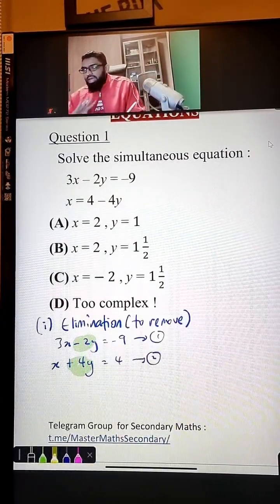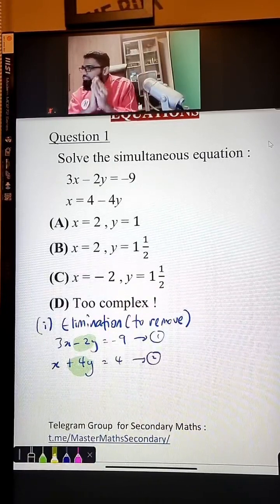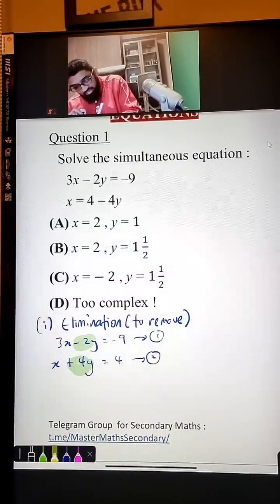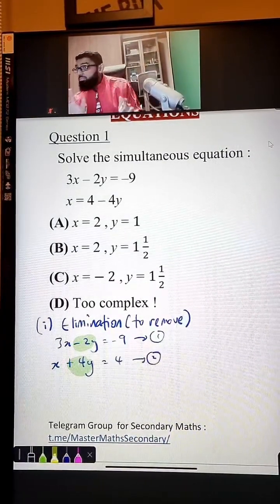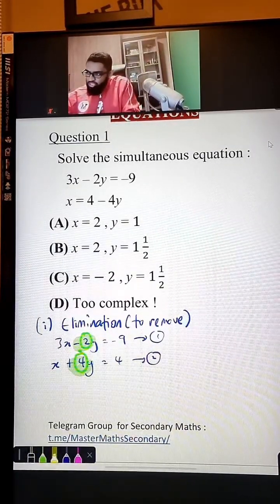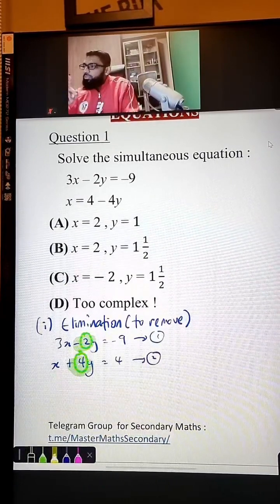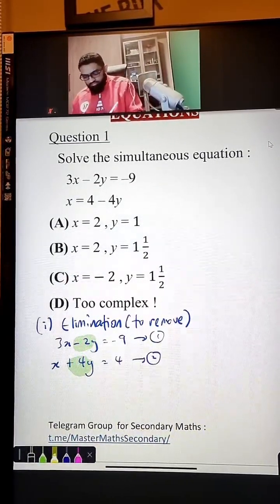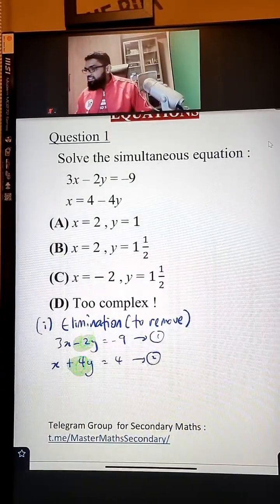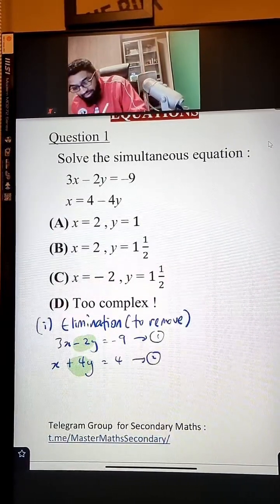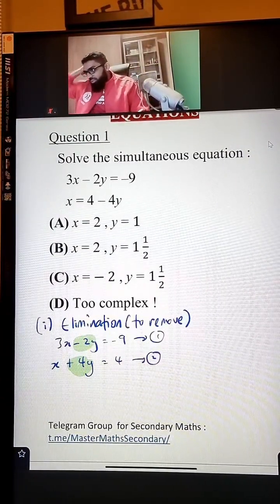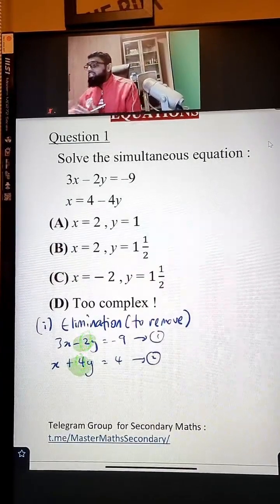I repeat, whatever you want to eliminate, make sure the number before that algebra is the same. I'm not talking about the signs. This is negative, this is positive, the signs can be different, doesn't matter. It's just the number 2 and 4. Guys, smash the comments. What is a common multiple of 2 and 4? What is a common number for both of these? Some of you say 8. Some of you say 1. No. 2 and 4. Actually, the common number is just 4, guys.